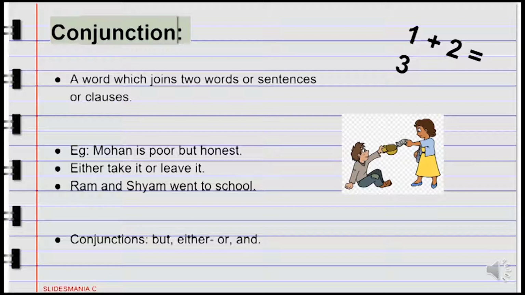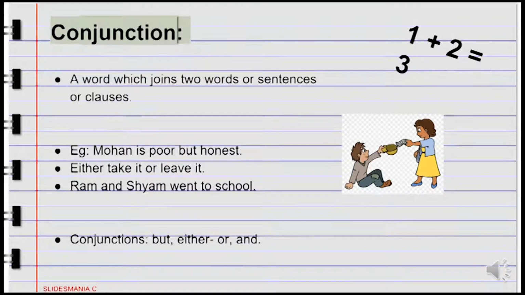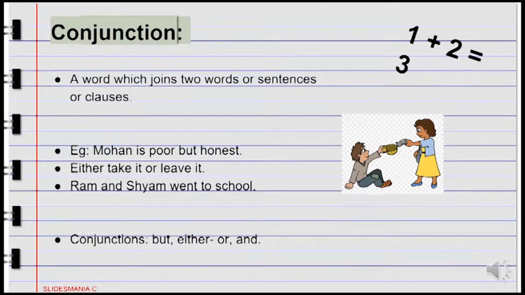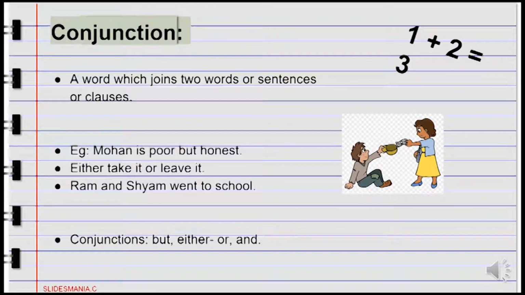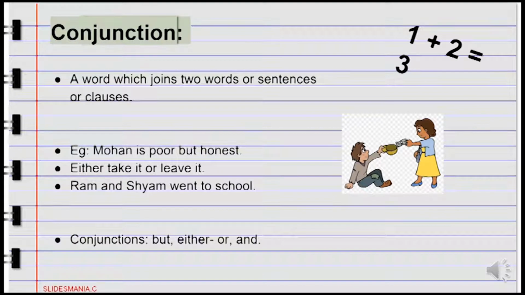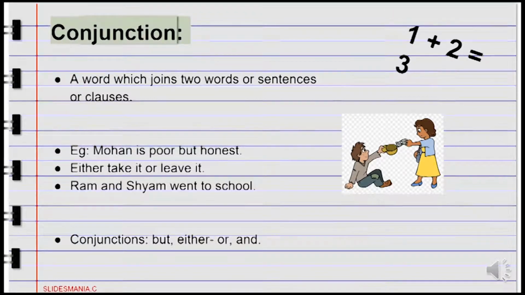Now we come to conjunction. A conjunction is a word which joins two words or sentences or clauses. Mohan is poor but honest. Either take it or leave it. Ram and Sham went to school. So over here the conjunctions are but, then there we have a pair of conjunctions either or, and is also a conjunction in the third sentence.